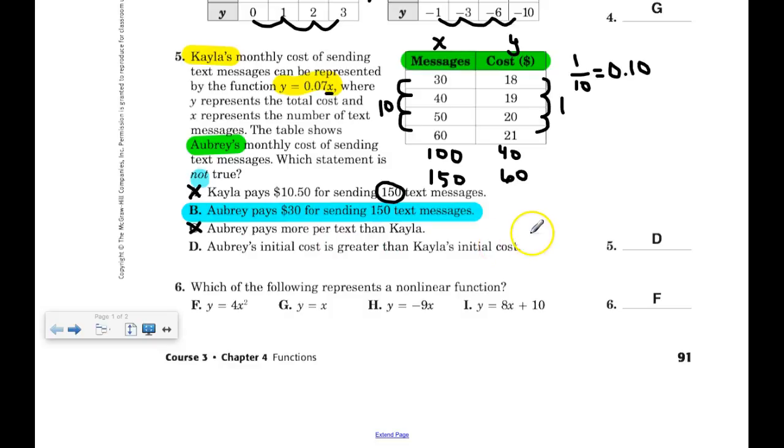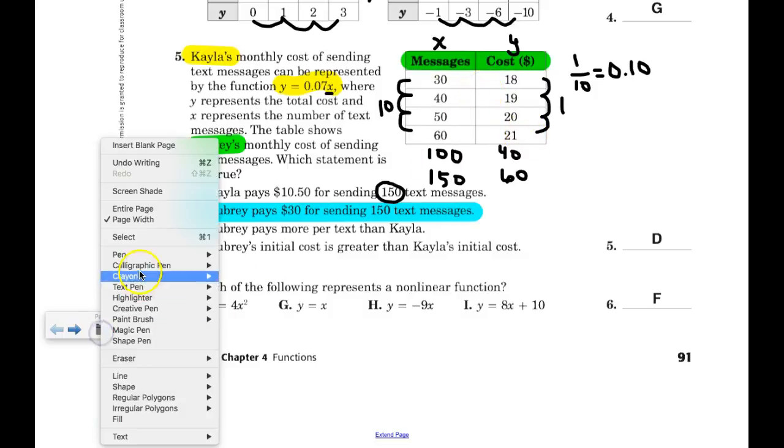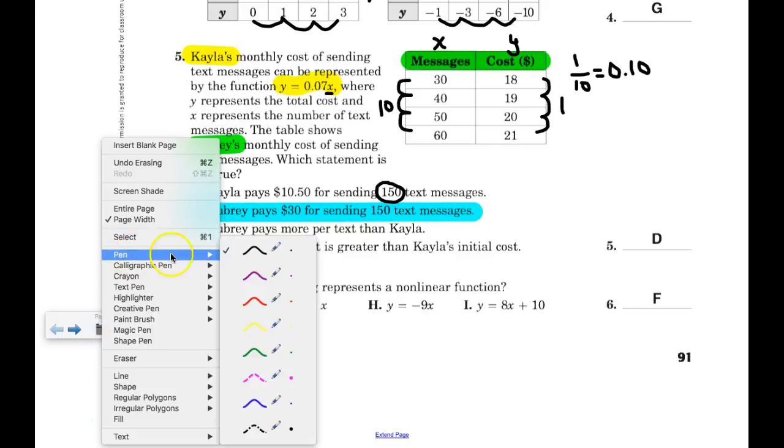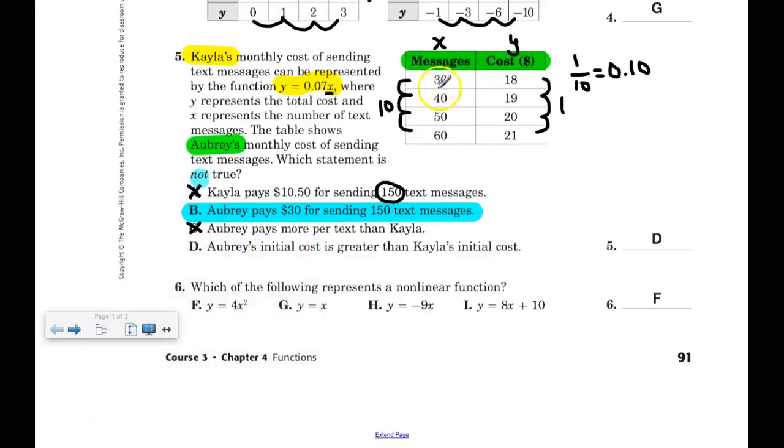So here's where it gets a little bit tricky. Based on my table, I don't know what the initial cost is. I could very easily find that. Let me erase some of the stuff that I have here, and we'll be able to show you how to do that. If you recall, sometimes you had to finish the table all the way down to 0 to see what the initial cost is, and that is exactly what you're going to do here. So the lowest value right now on my table is 30, which means I'm going to go to 20, and I'm going to go to 10, and I'm going to go to 0.